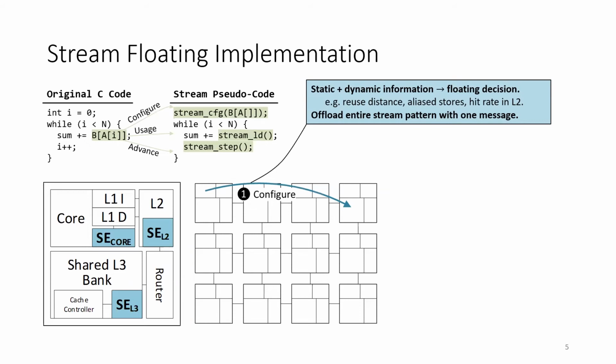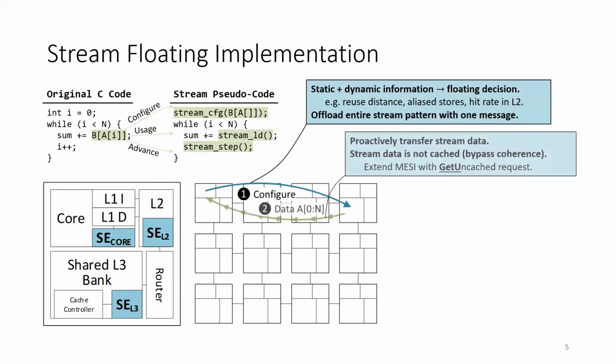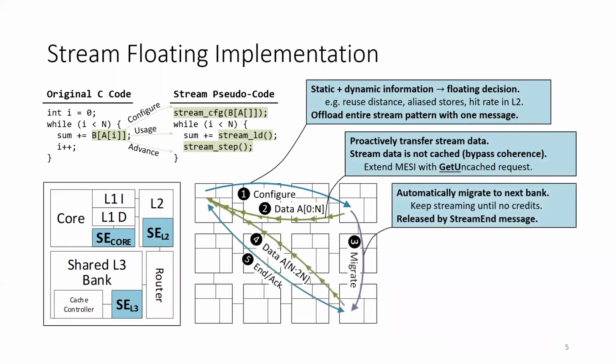It offloads the entire stream pattern to the remote L3 stream engine, which proactively transfers stream data back to the core. Stream data is not cached, and we extended the MESI protocol with a special get uncached request to bypass the coherence protocol. As streams advance, they automatically migrate to the next bank and keep streaming until no credits or released by a stream end message.